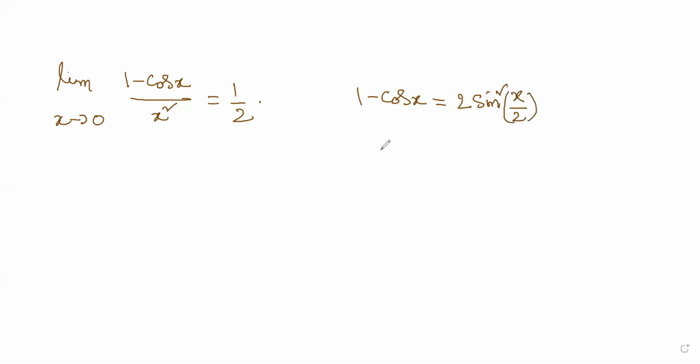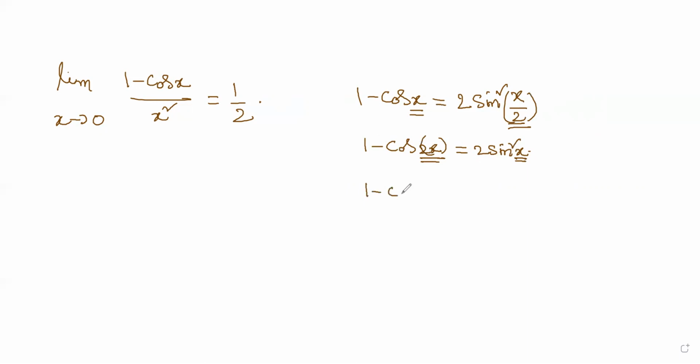See, you have to observe this: 1 minus cos 2x is 2 sine square x. How to remember this formula is very easy. Here if 2x is there, half of that will come here. If x is there, half of that, x by 2, comes here. So this is how we can remember the formula.